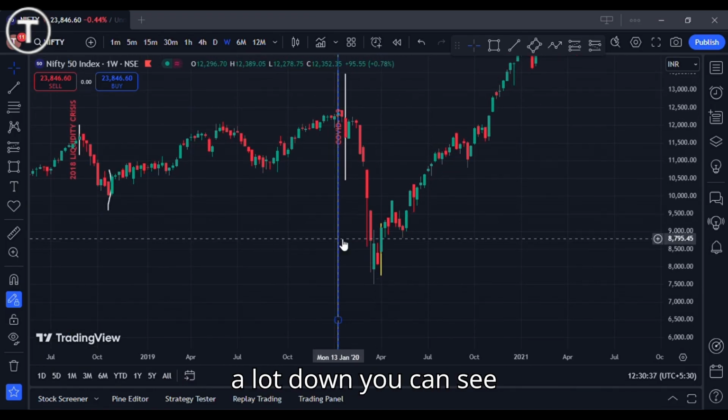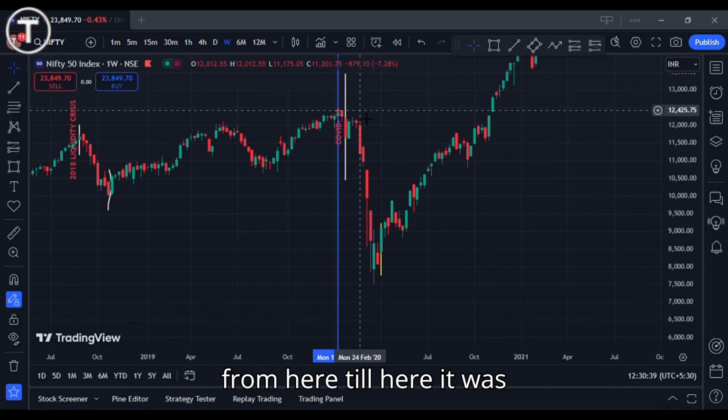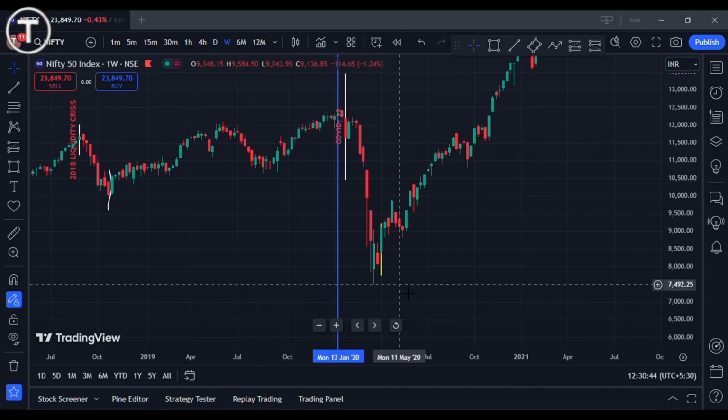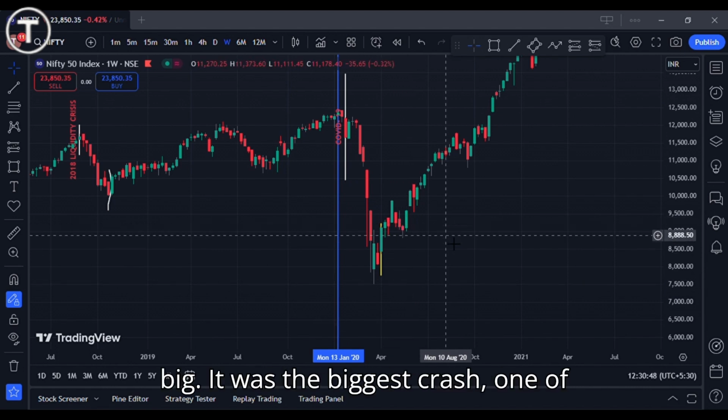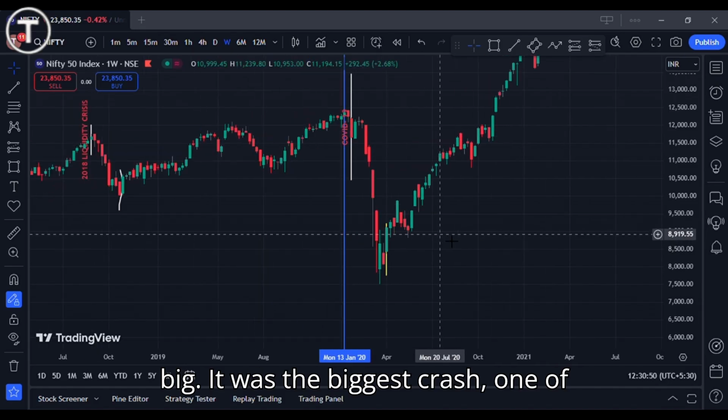You can see in COVID the market went a lot down. You can see from here till here it was 12,400 till 7,000. Oh my god, it was a lot. It was the biggest crash, one of the biggest crashes.